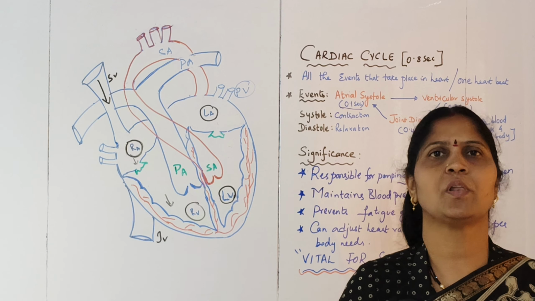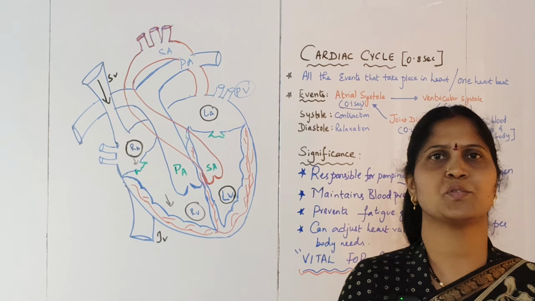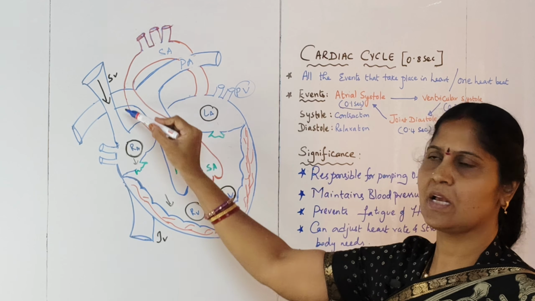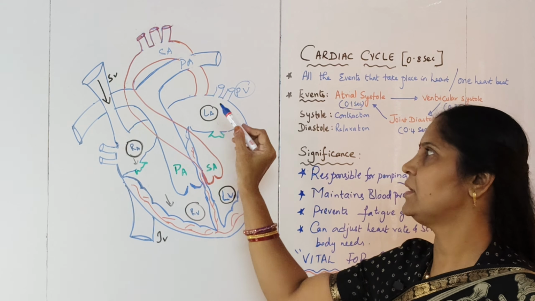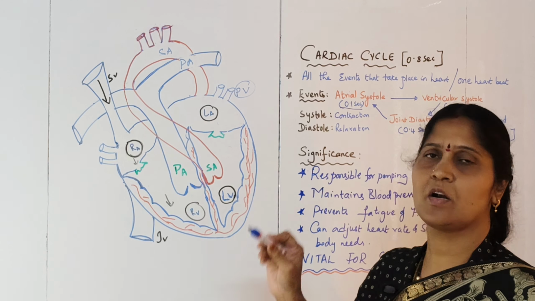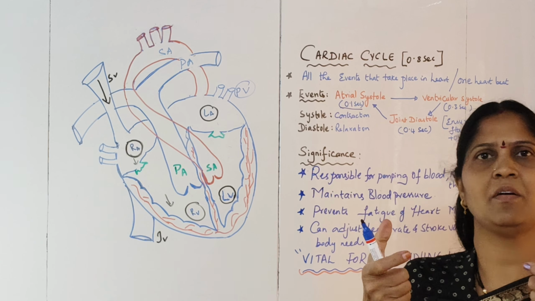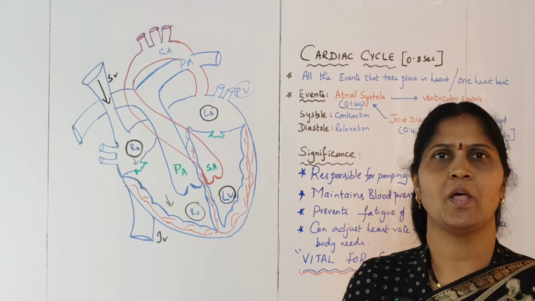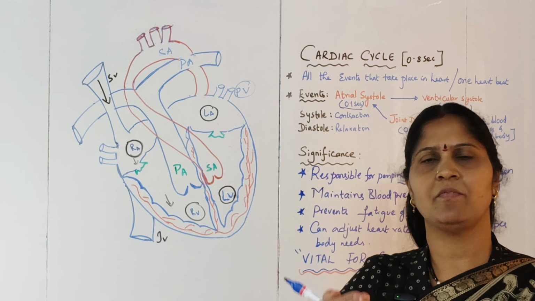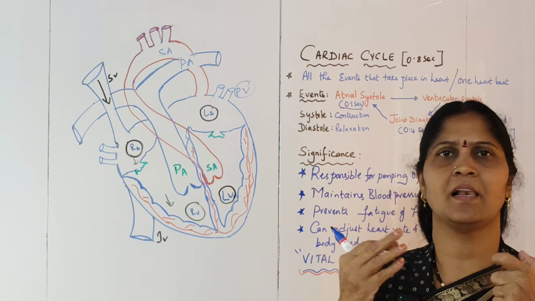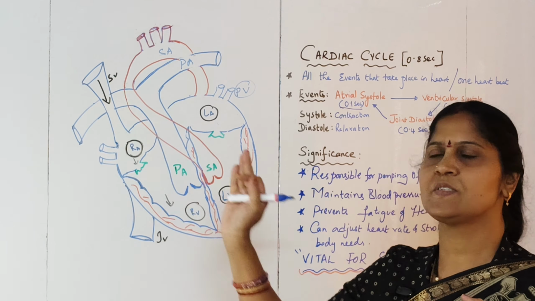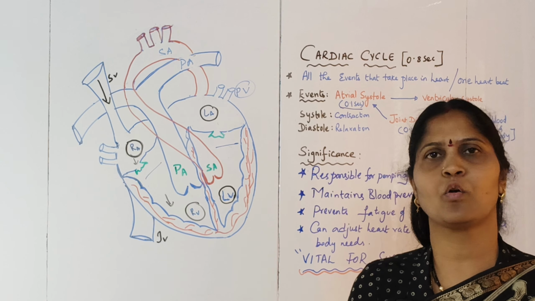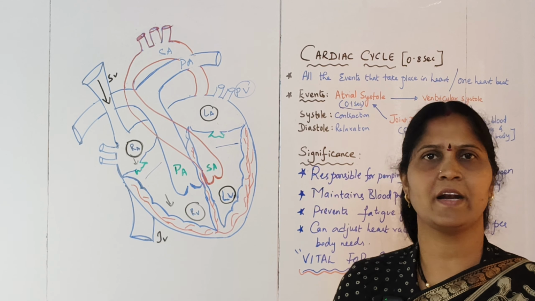What is atrial systole? The contraction of the auricles is called atrial systole. When the blood is received into the auricles, if you remember, from the inferior vena cava and superior vena cava, they get loaded with blood. This side, it will be loaded with the oxygenated blood. When both the auricles are filled with blood, they contract, and that is called the atrial systole. When atrial systole happens, all the blood moves into the ventricle. And when the ventricle gets full, the blood may try to escape back into the auricle. Then the auriculoventricular valves close, creating the lup sound, as we have already discussed.